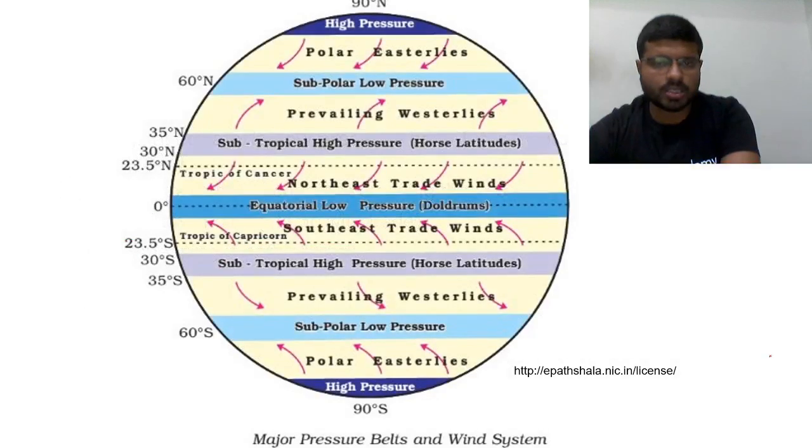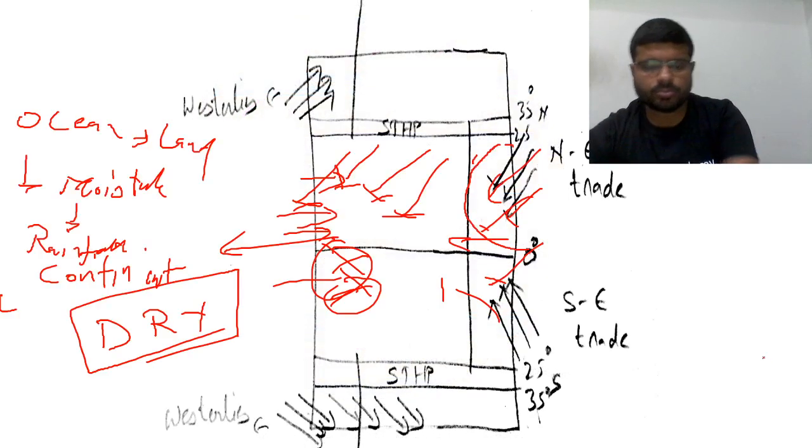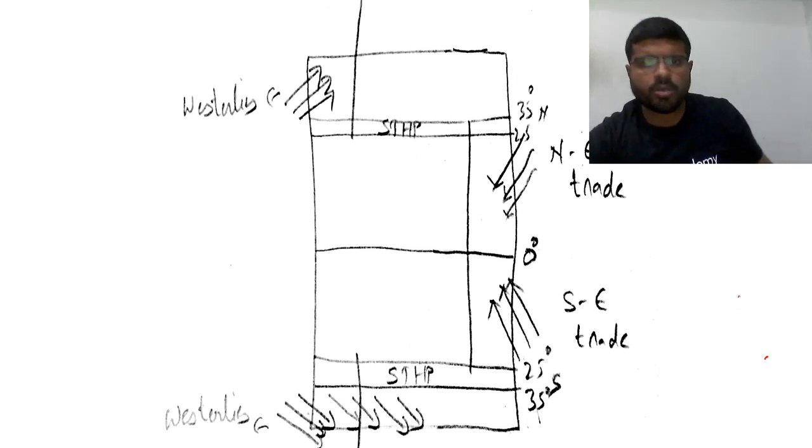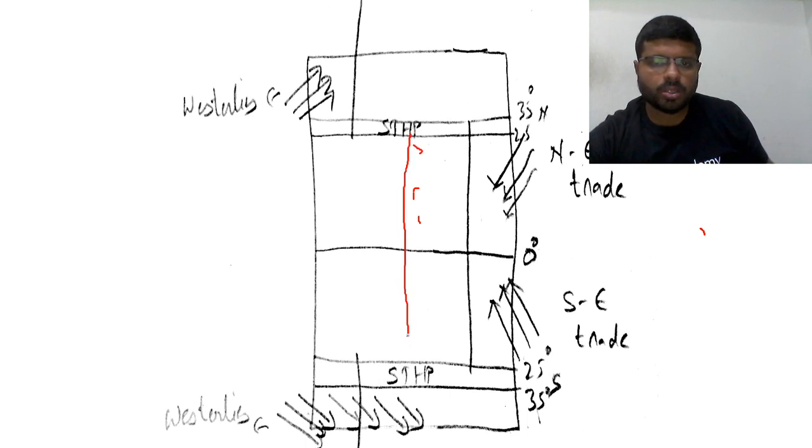As you see in this diagram, 0 degrees to 25 degrees, this entire region is the tropical region.